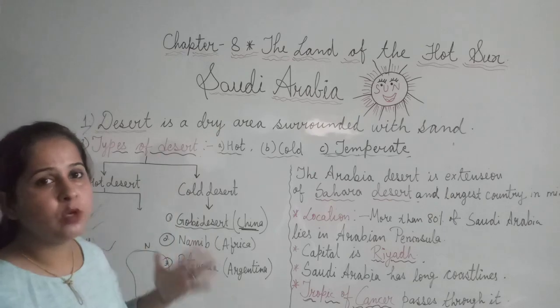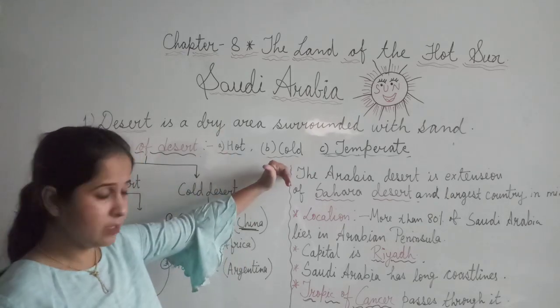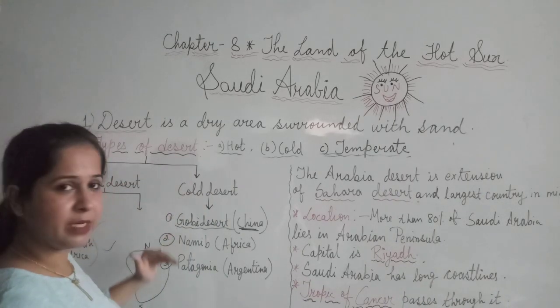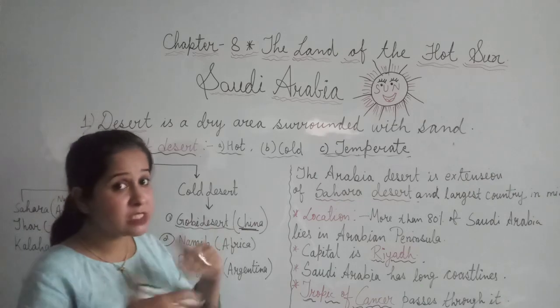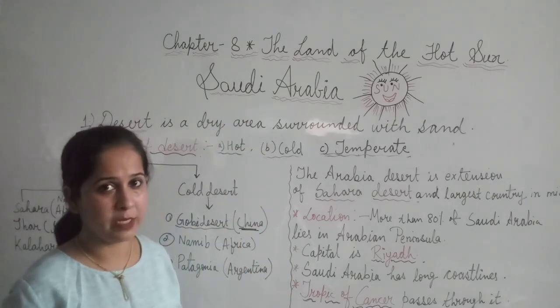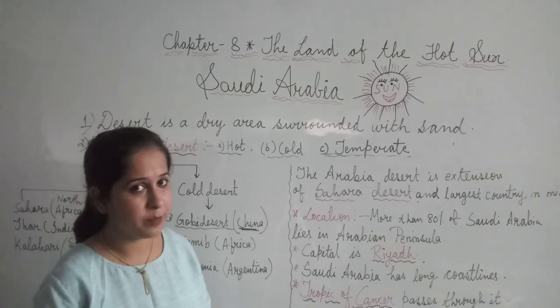Fine. So according to the types of desert, I have categorized hot deserts and cold deserts. The main hot deserts are here and the main three cold deserts are here. Fine. Now let's connect to the main part of the chapter. Which chapter are we going to start today? We are going to read about Saudi Arabia.